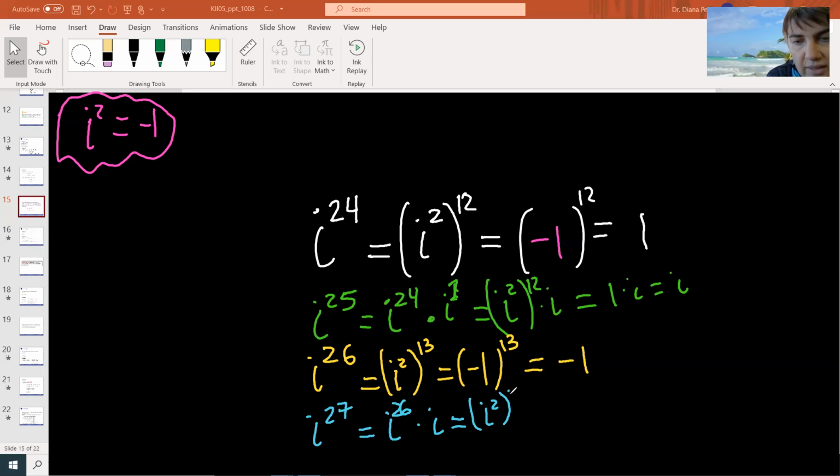So this is a fun game, right? And then what would this whole thing be? 1? No, it's minus i. Because remember, i squared is minus 1, and minus 1 to the power of 13 is still minus 1. And then the i is i, so you have minus i. So you see, they look like different things. This is 1, this is 1, this is i, this is minus 1, this is minus i.